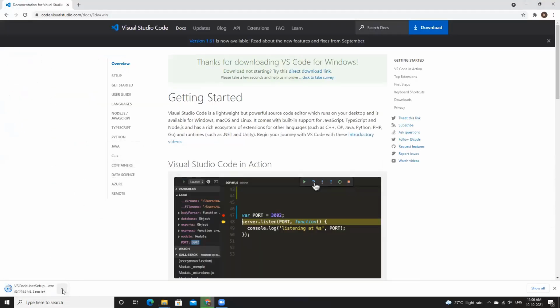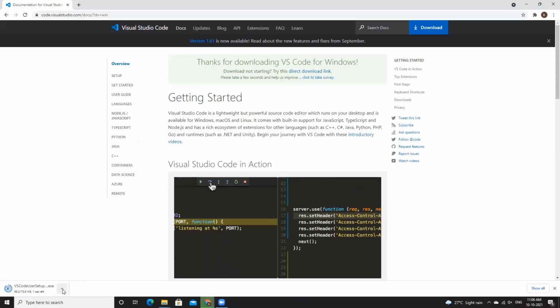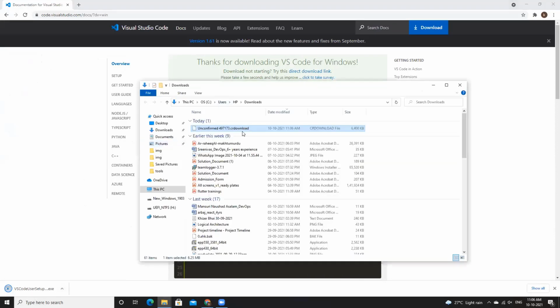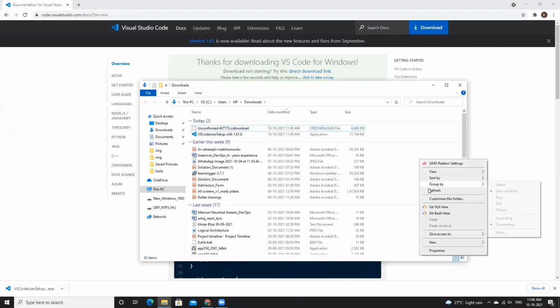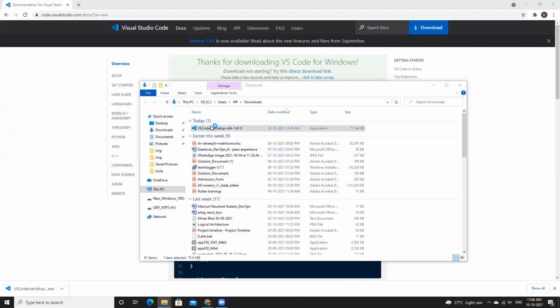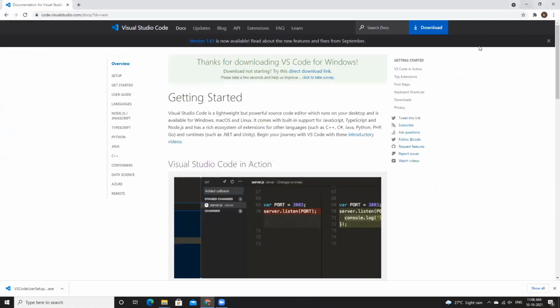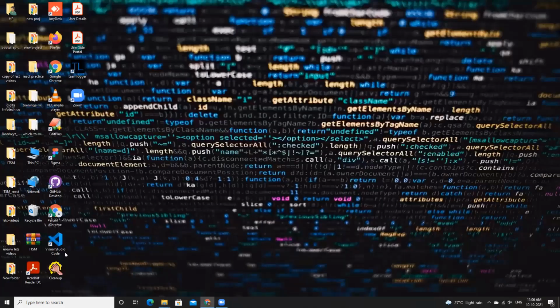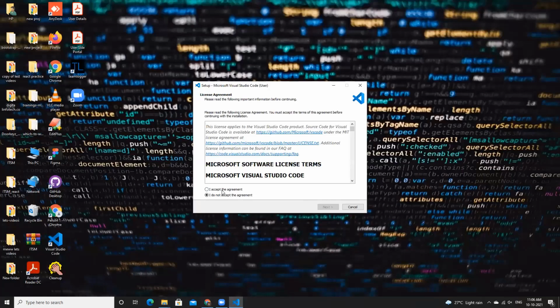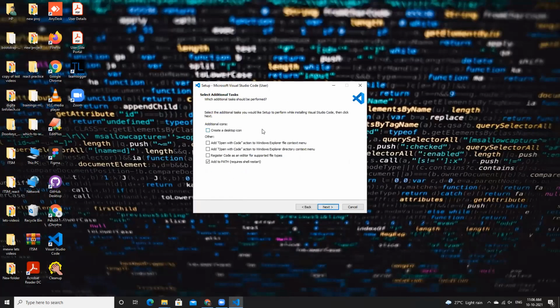I'll go through it once. Once it's downloaded, we have the VS Code setup. You just double click on it and the setup will open up. I already had a Visual Studio Code setup, but I'll go through it once again. Click on the I accept agreement, click next. Now over here, just remember to tick one thing, which is the most important thing: add to path.